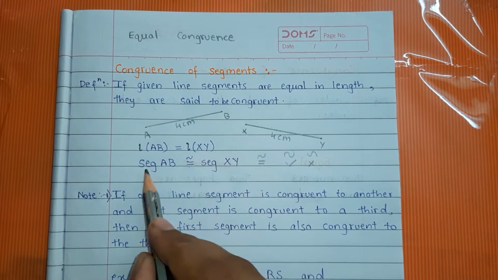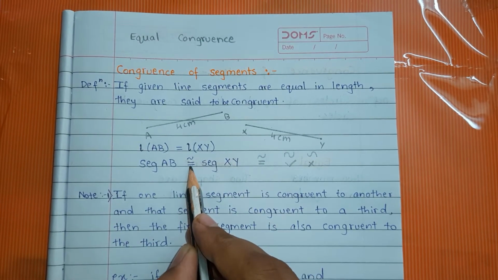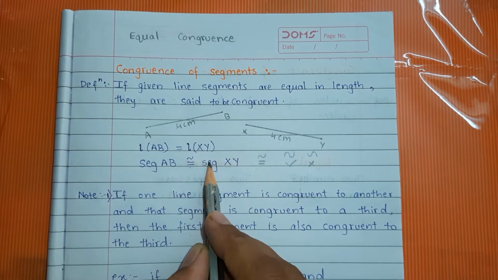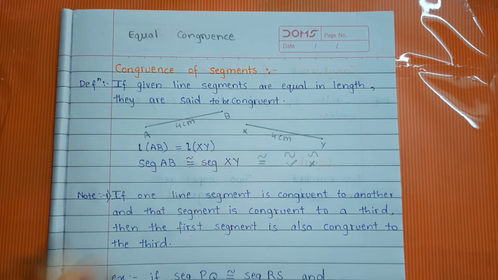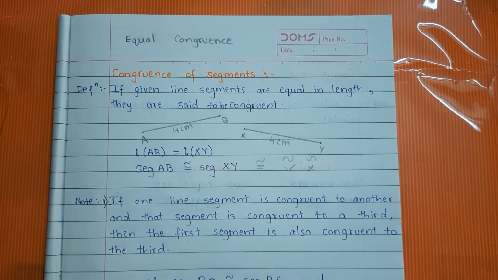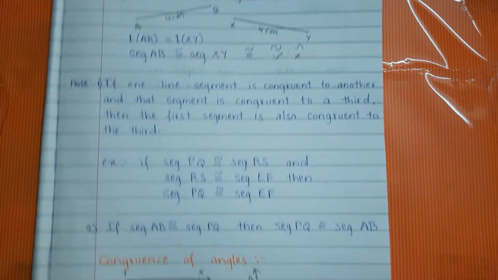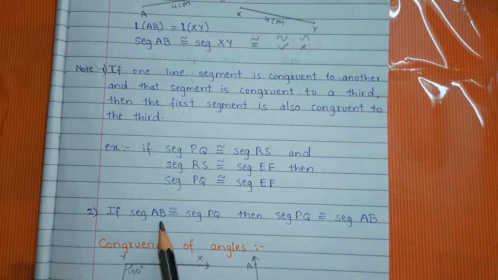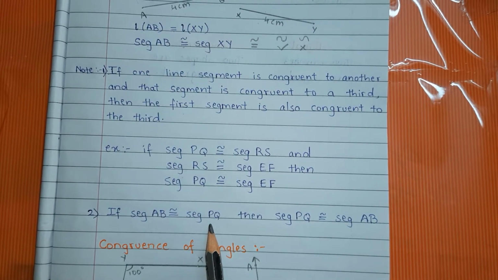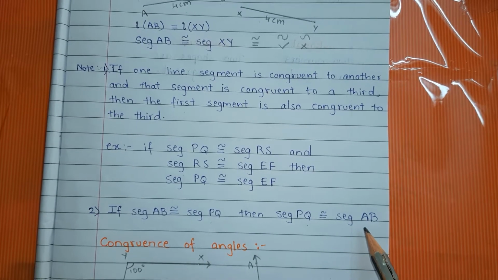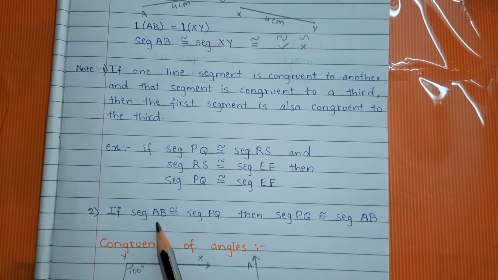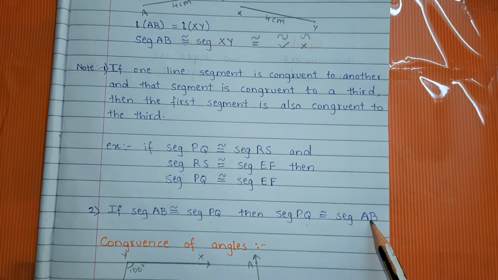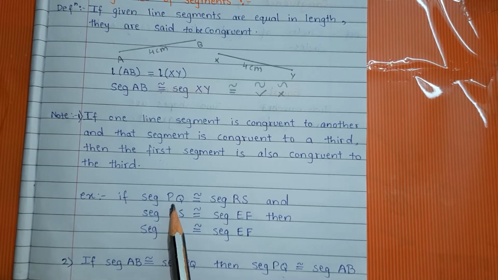Why? Because a segment is a shape, and shapes are always congruent and lengths are always equal. But when these two shapes are congruent, if their lengths are equal, then we can say that the two segments are congruent. And there are two notes for this. Now see here, if segment AB is congruent to PQ, then PQ is congruent to AB. This way also you can write, or you can write PQ first and AB later. Both are correct. Now one more note is there.